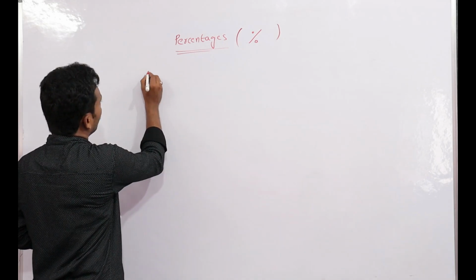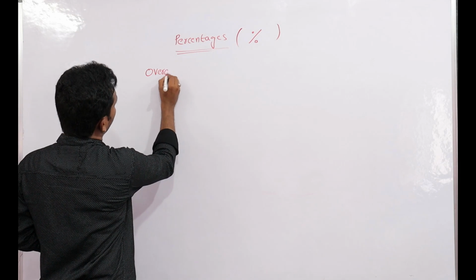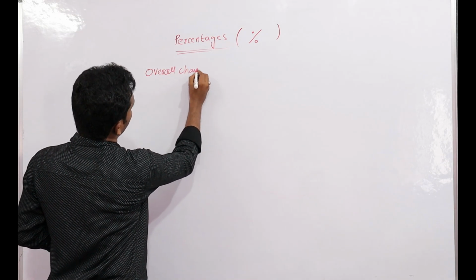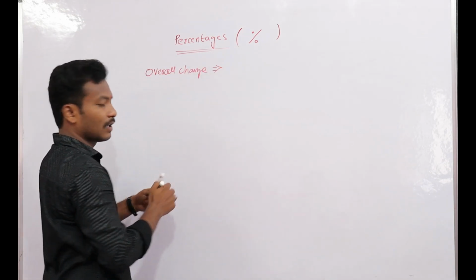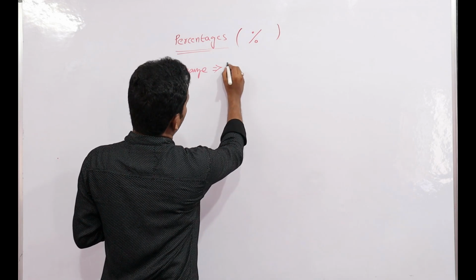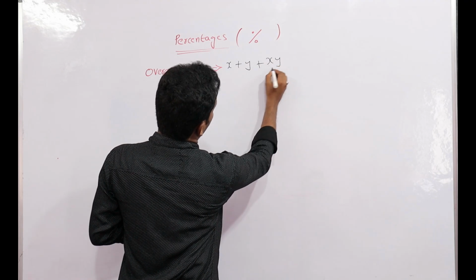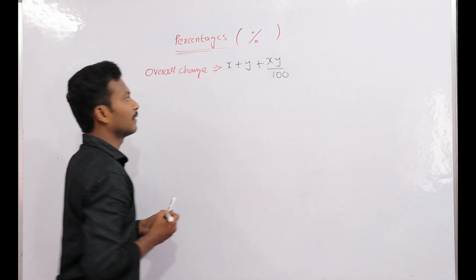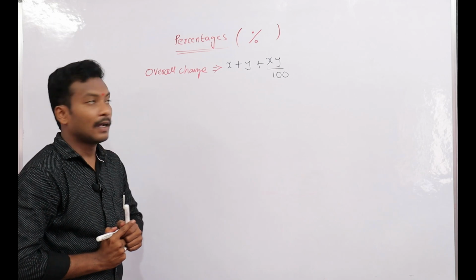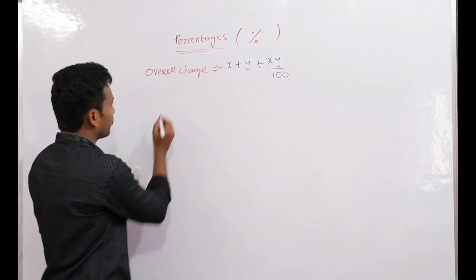That is overall change. What is the formula for overall change? That is x plus y plus xy by 100. What is the x? What is the y?